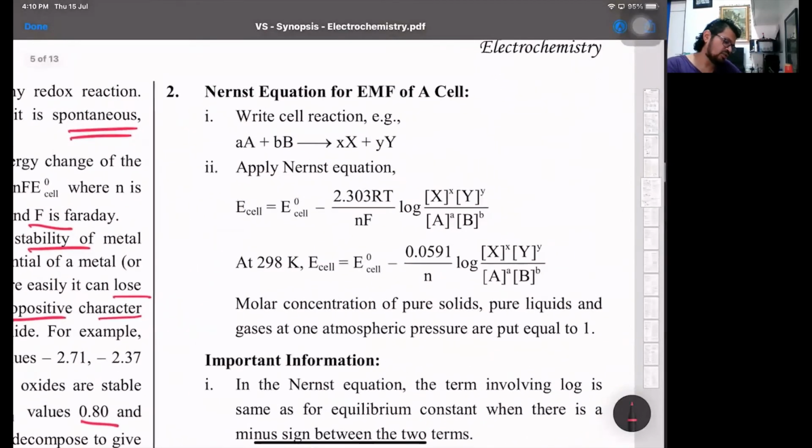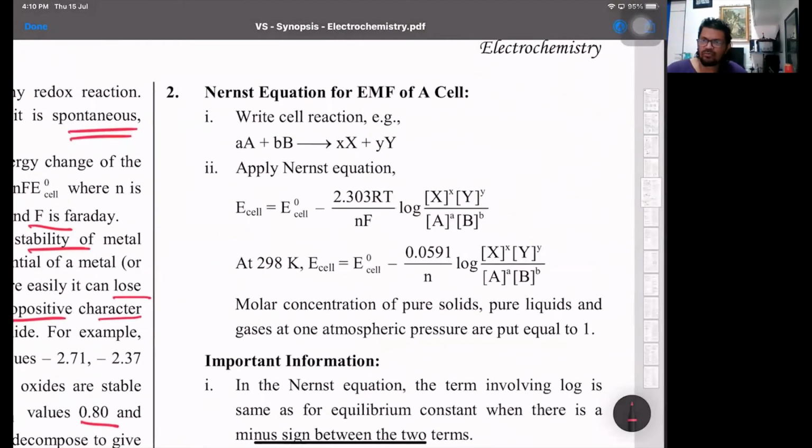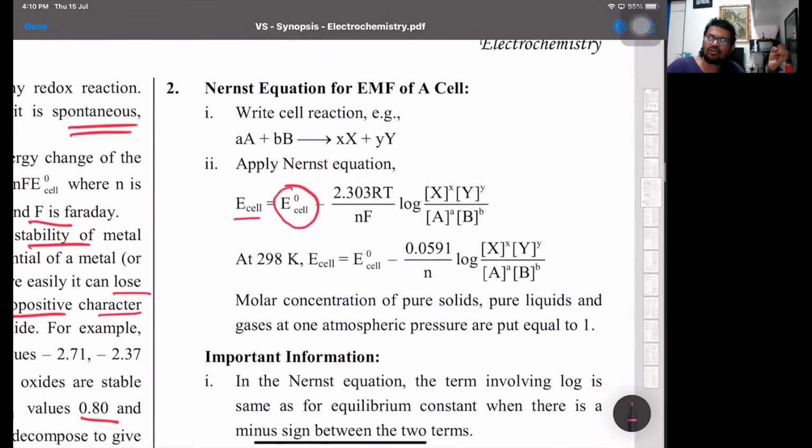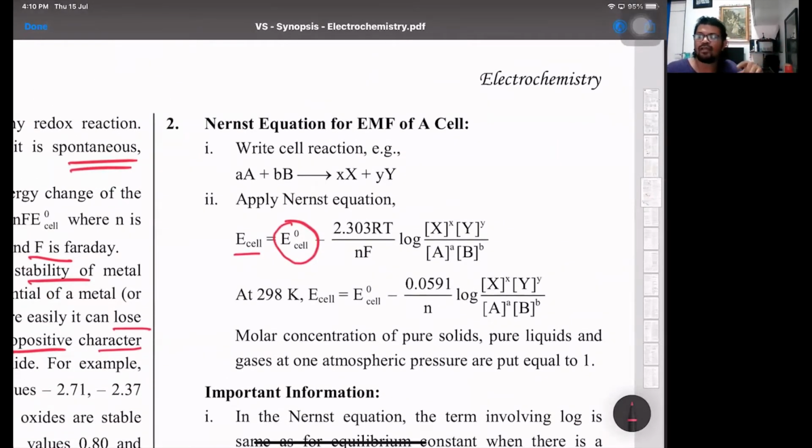The Nernst equation for the EMF of a cell. So for half cell as well as for EMF, E of the cell, that is the EMF of the cell, is equal to standard EMF, which is SRP, so cathodic reduction minus anodic reduction, minus 2.303 RT by nF log of the products of the active masses of the products upon the products of the active masses of reactants.